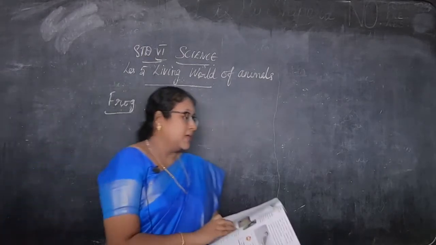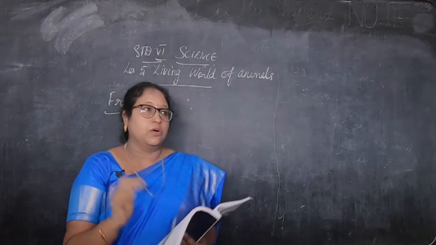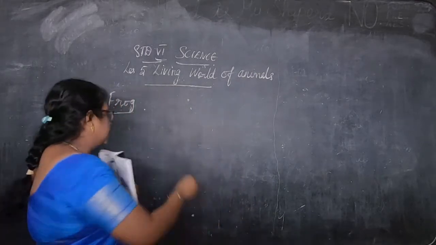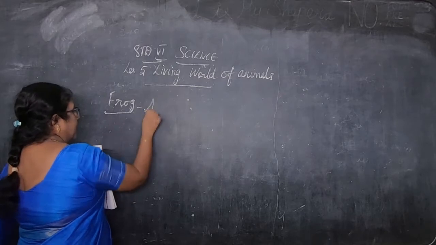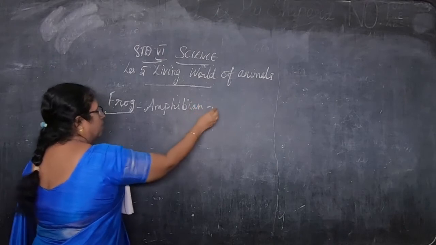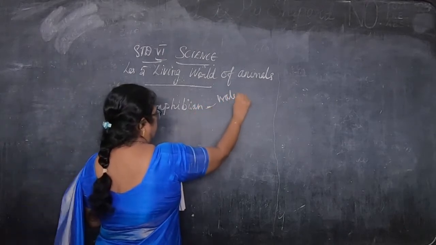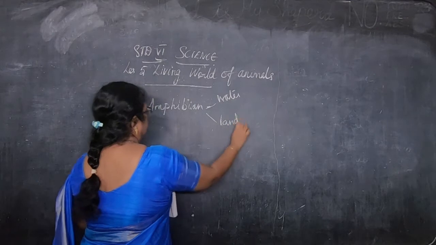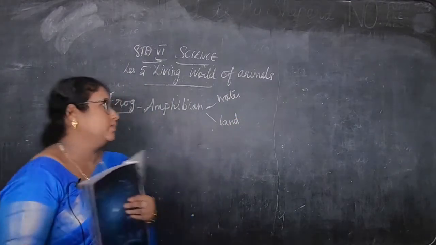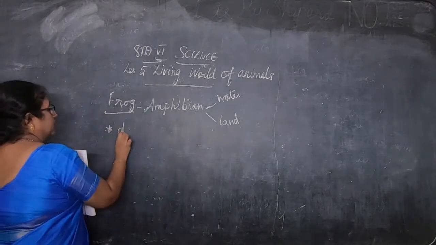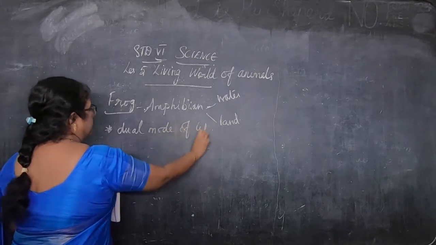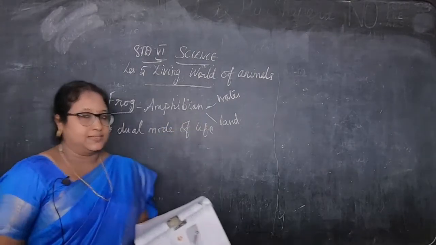Now, frogs are amphibians that lead a dual mode of life. Dual means two types of life, that is, living both in water and land. So the frog is an amphibian. Why is it called an amphibian? Because it lives in both water and land. That means it lives in water as well as on land, so it is called an amphibian.